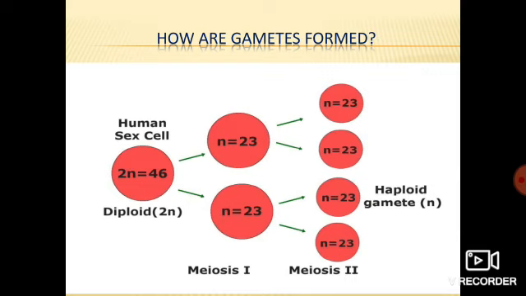Okay, and there are two types of meiosis, meiosis 1 and meiosis 2. Through the process of meiosis 1, they are producing two daughter cells which are having haploid number of chromosomes, means the parent cell was having 2n chromosome, matlab 46 chromosome was there in the parent cell. Through the process of meiosis 1, it is producing two daughter cells having 23 chromosomes, matlab parent का तो 46 chromosome था, after the division it is producing 23 chromosome in one daughter cell, 23 chromosome in another daughter cell. Got it?